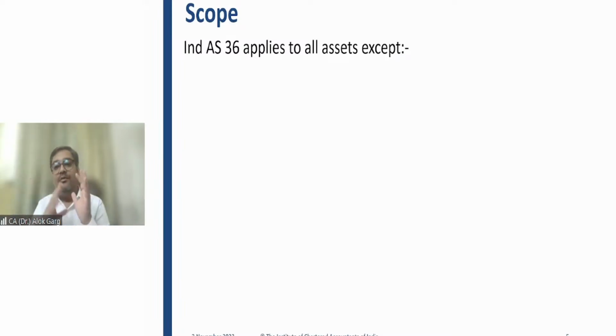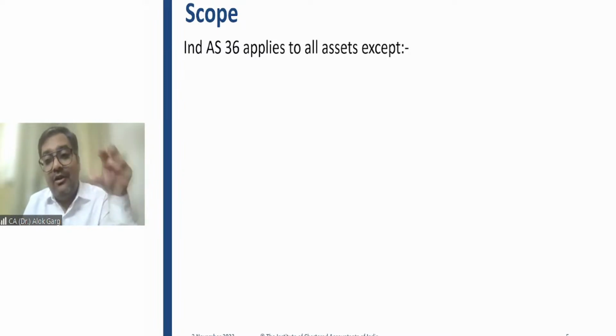So if the value of the asset is going down, that is an impairment. But whether the decline is covered under Ind AS 36 or the respective standard, you need to look at, right? So there are a lot of assets where the reduction in value has to be taken care by the respective standard. Friends, in this standard, the negative list is given. But let me give you a constructive list.